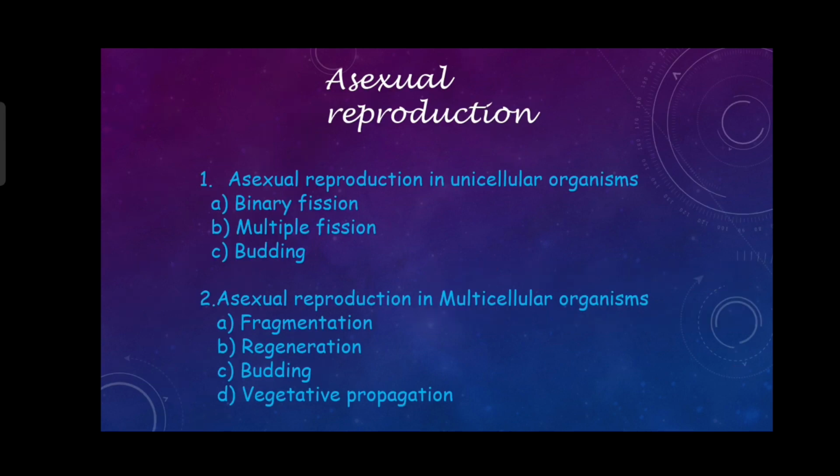Now, we have two types of asexual reproduction with respect to the body of an organism: asexual reproduction in unicellular organisms and asexual reproduction in multicellular organisms. In asexual reproduction in unicellular organisms, we have three subtypes: binary fission, multiple fission and the last one is budding. Let's study binary fission.